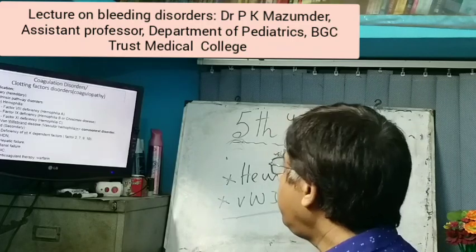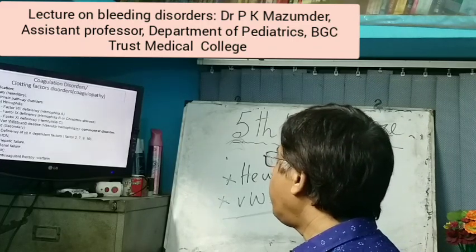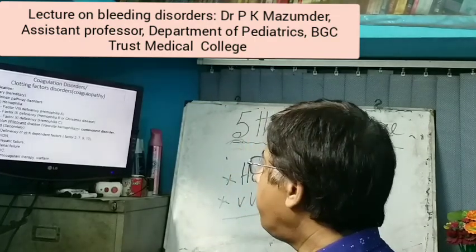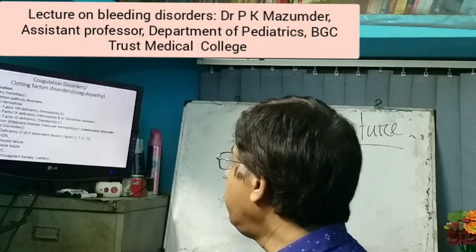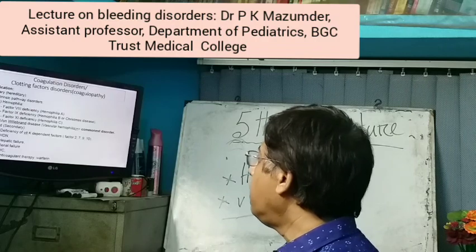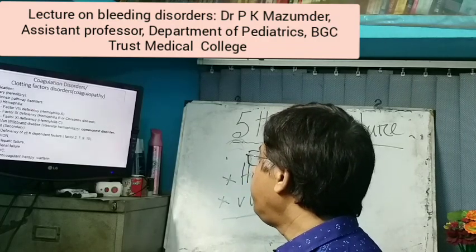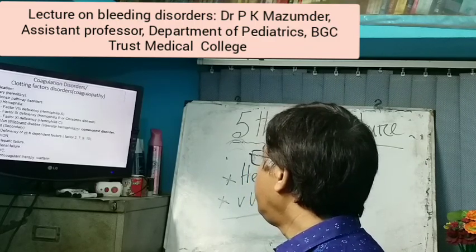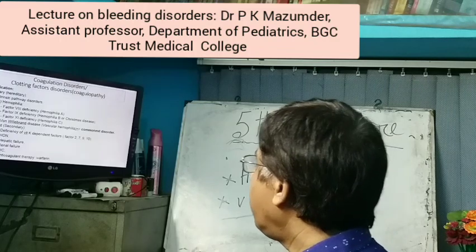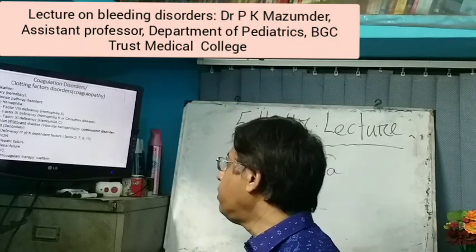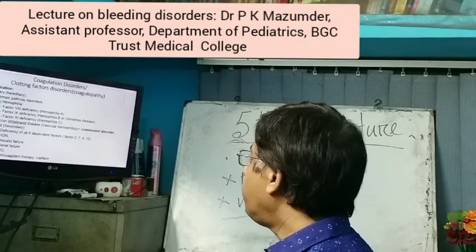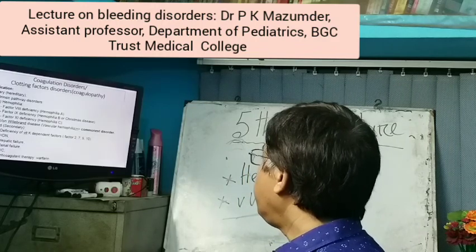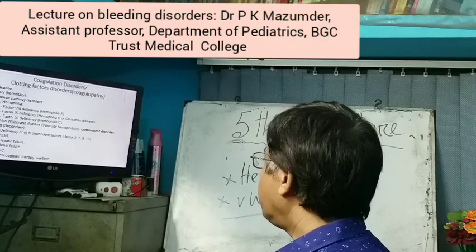Now, coagulation disorders, or clotting factor disorders, or coagulopathy, are classified into primary and secondary. The primary are also called hereditary. The intrinsic pathway disorders such as hemophilia: factor 8 deficiency is called hemophilia A. Factor 9 deficiency leads to hemophilia B or Christmas disease. Factor 11 deficiency leads to hemophilia C. Another most important one is von Willebrand disease. It is also called vascular hemophilia and is the most common coagulation disorder.